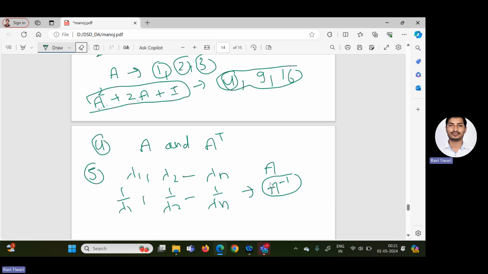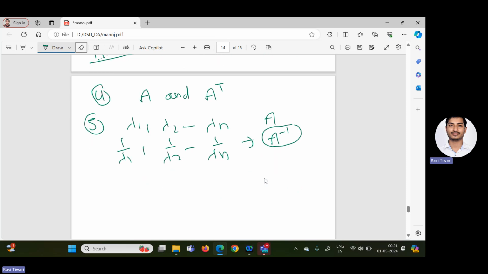So if you have matrix A and you are asked about A inverse, there is no need to find the inverse of the matrix. Directly we can write that 1 by lambda 1, 1 by lambda 2, and 1 by lambda n are the eigenvalues of A inverse.